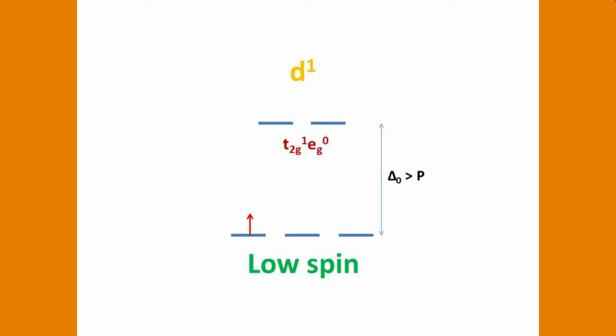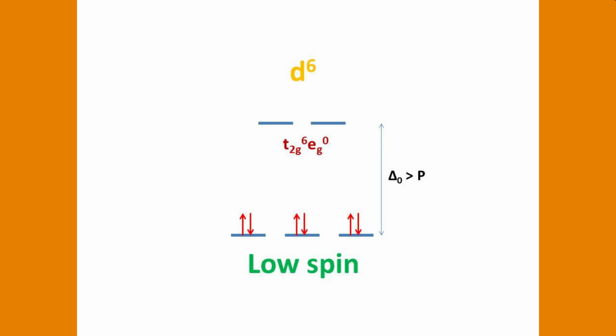Let us see now the electronic configuration right from D1. The first electron as usual enters the T2G set. There is no alternative, it is a low energy state. The second electron will be in the T2G set only because it is a low energy state. The third electron will again go in the T2G set because it is a low energy state. Now the fourth electron is in a dilemma. Shall it go to higher or lower? Yes, it enters the lower. Why? Because pairing is easy. The fifth electron also has paired here. It is easy for the electron to pair. The sixth electron also will pair because it is easy for pairing.